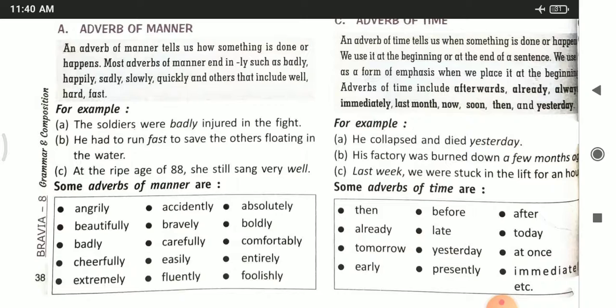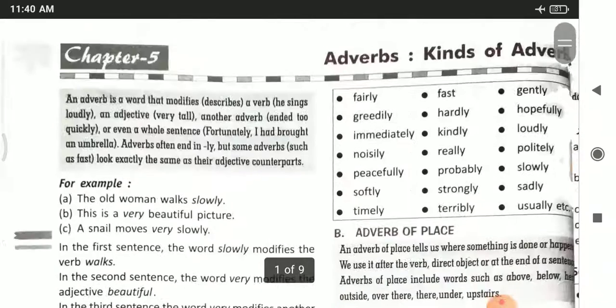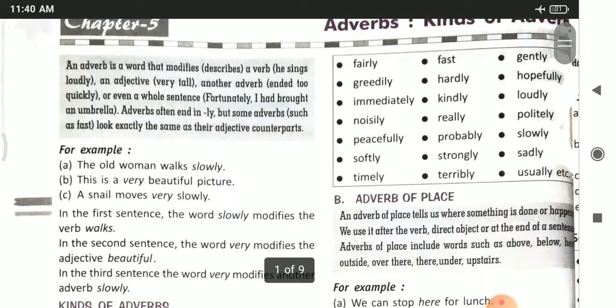Number C. At the ripe age of 88, she still sang well. So here the word well is an adverb, and the word very is modifying another adverb, that is well. So very is an adverb of manner here and it is modifying the adverb well. Some adverbs of manner are given in your book. You should keep these words in your mind: angrily, beautifully, carefully, easily, fluently, comfortably, etc. Then some more words are given: fairly, greedily, immediately, kindly, hardly. Just go through these words and keep them in your mind.